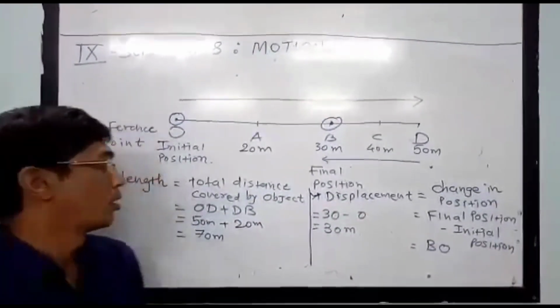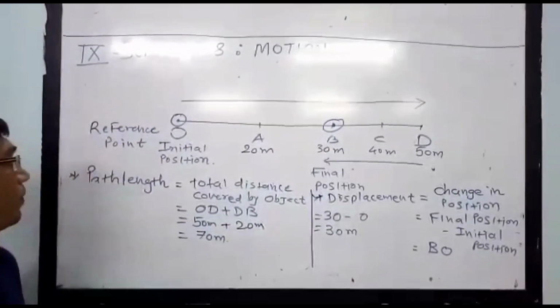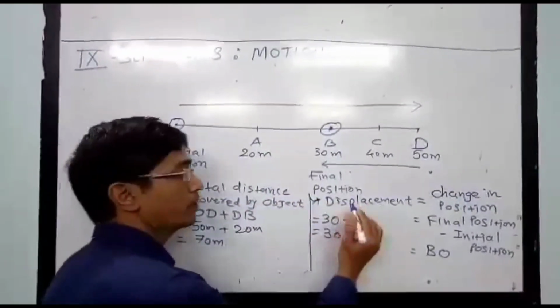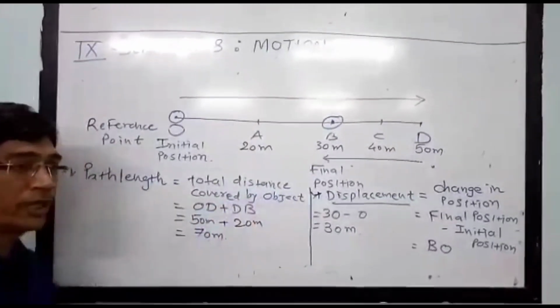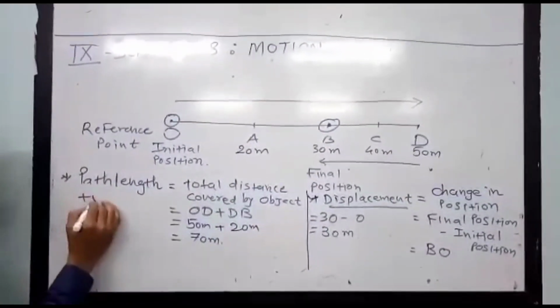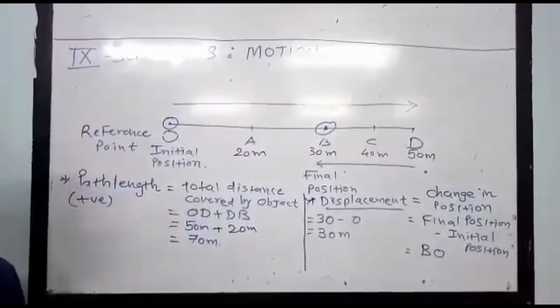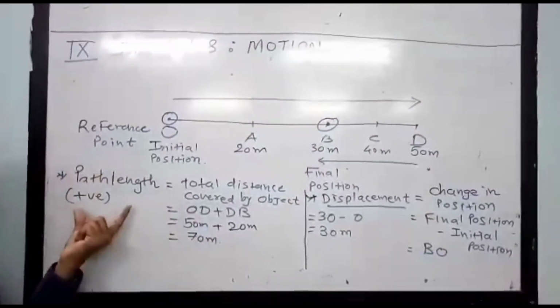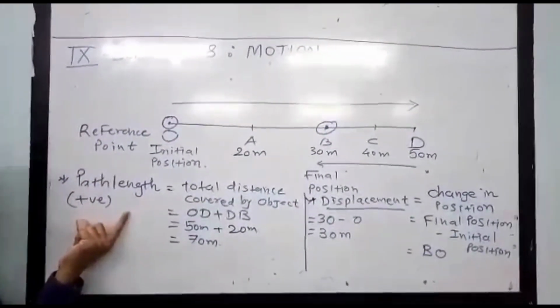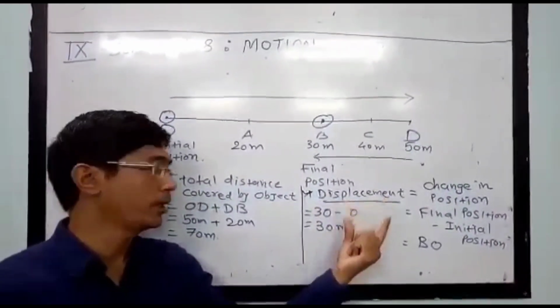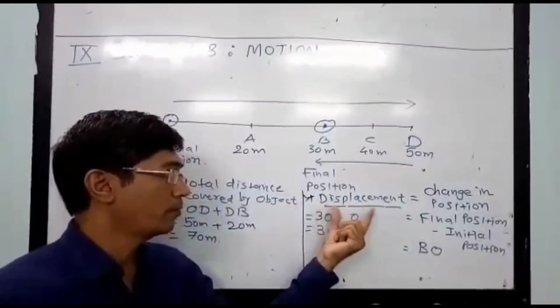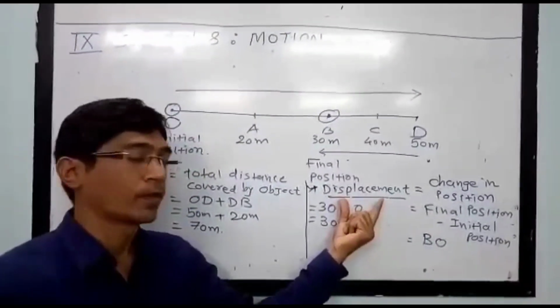What is the difference between path length and displacement? Path length, the total distance covered by the object, is always positive. It only gives the magnitude, not the direction, whereas displacement has magnitude as well as direction.